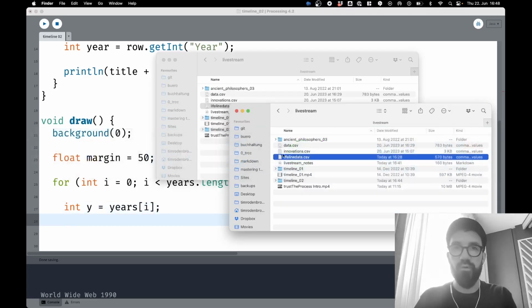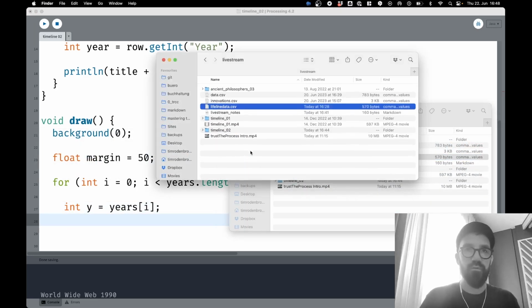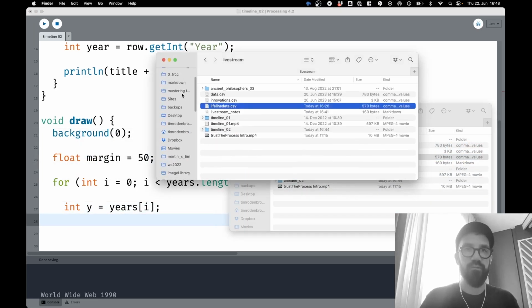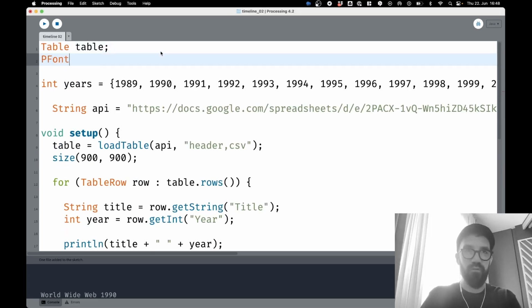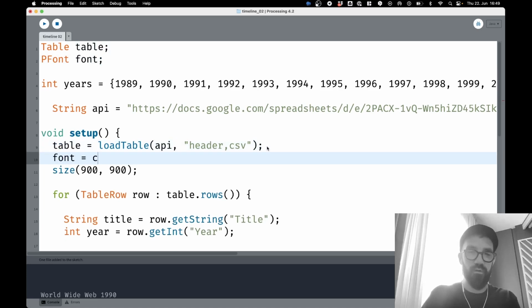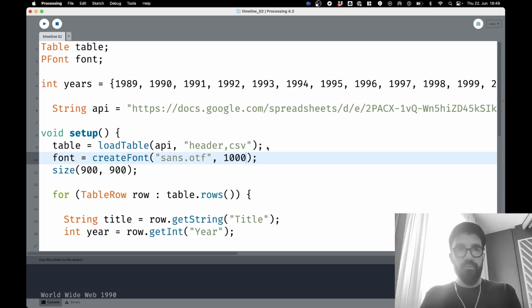I have to import a font to display that text. Let's take sans.otf, and I will create a variable called font, of type PFont. I will say font equals createFont, sans.otf, comma, and then the maximum font size.